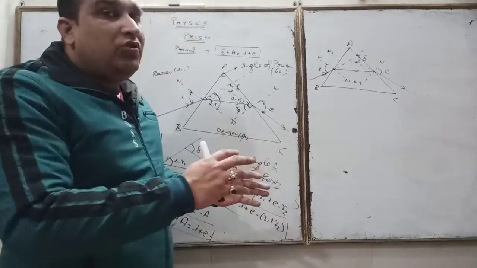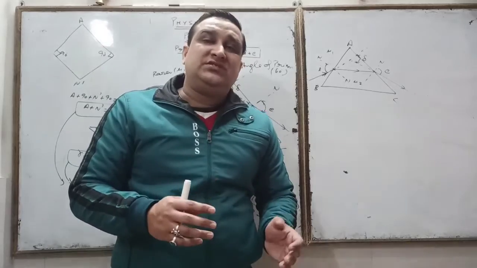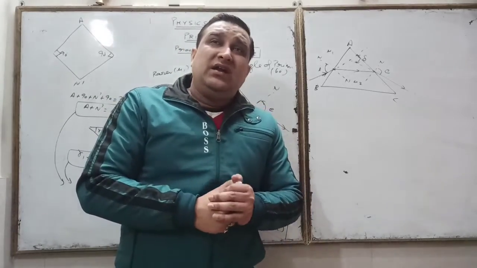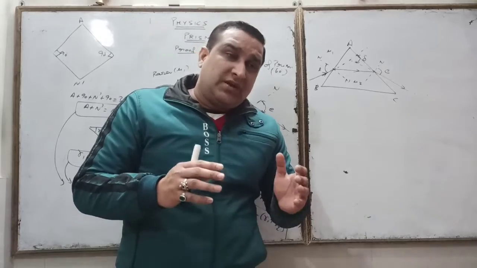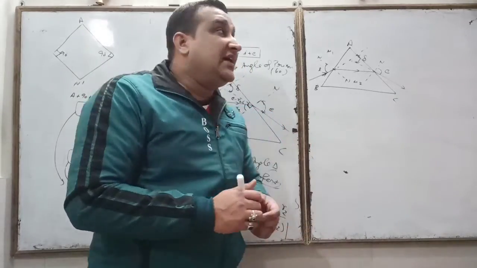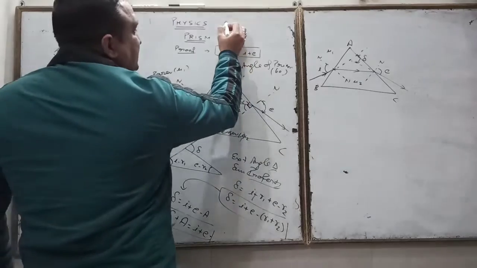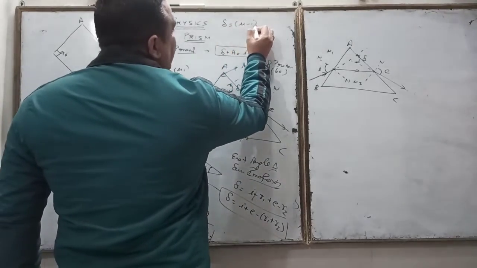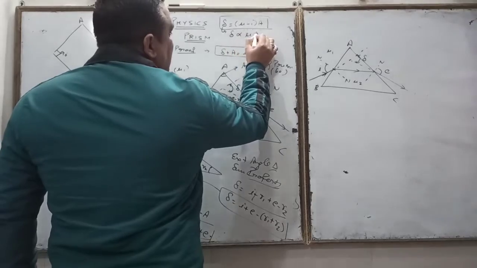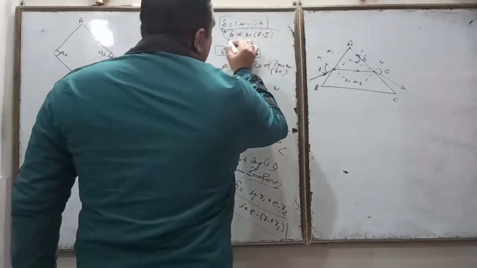This is all about the prism. There are many questions in 1 marks also, 2 marks also, and the most important question is about the Cauchy relation, about the intensity, about the refractive index, and also the most important relation, delta is equal to mu minus 1 into A, which says that deviation angle depends on mu, that is the refractive index.